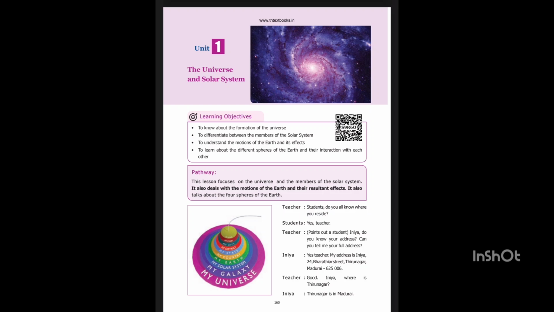Asteroids. Asteroids are small solid objects that move around the Sun. They are found as a belt between Mars and Jupiter. They are too small to be called planets. They are also known as planetoids or minor planets.